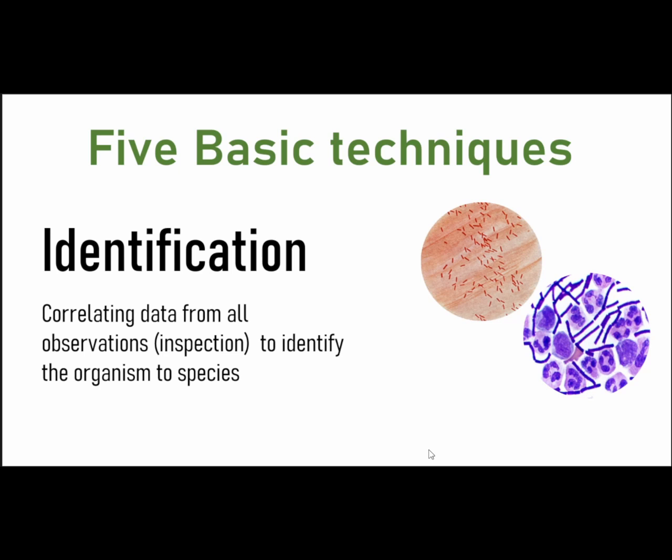That can be performed by correlating the data from all observations, what we call the previous step, inspection, and thereby comparing it with already available literature, we can identify the organisms to the species, and later we can have their collections based on our requirements. So these are the very basic 5 techniques which are involved in microbial cultures.